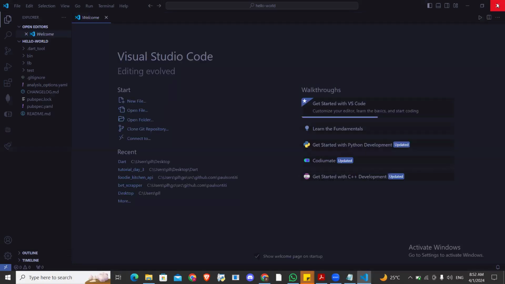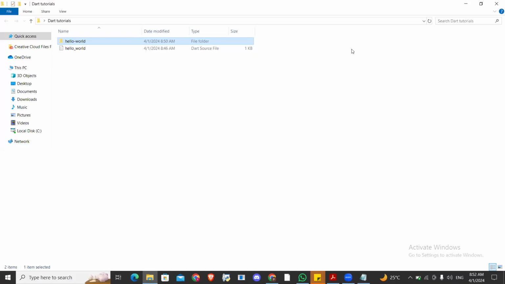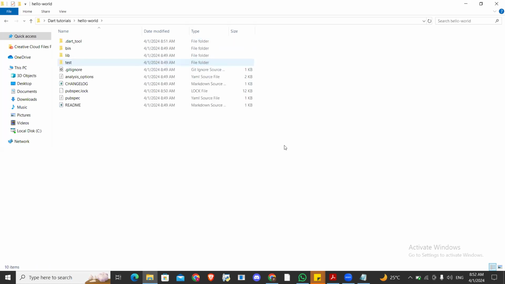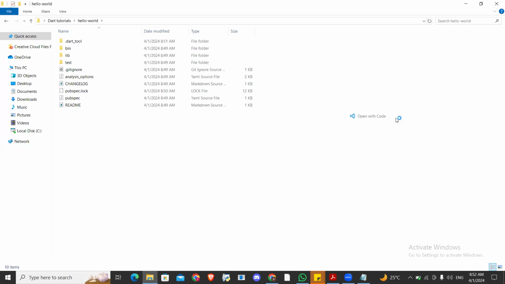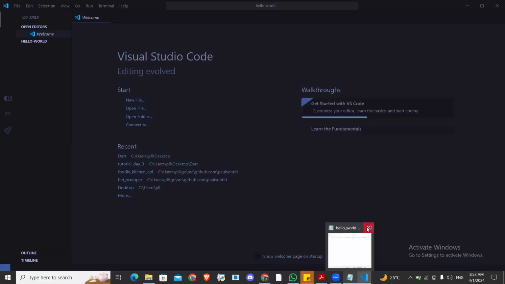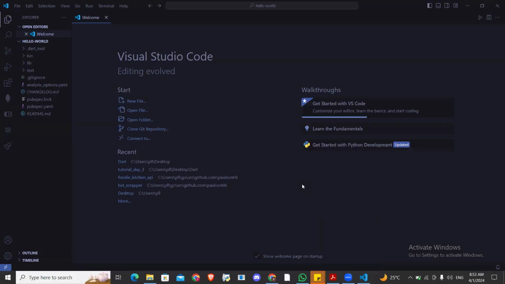Now, let me close this and show you another way. Instead of doing this, the easiest way is to just double click so that the folder, the directory, will be opened here, and inside this directory anywhere, just right click and then you see open with code again, then you open with Visual Studio Code. Okay, all right, I think we are making progress. Please, if there's any confusion, comment, chat me on WhatsApp and I would help you.